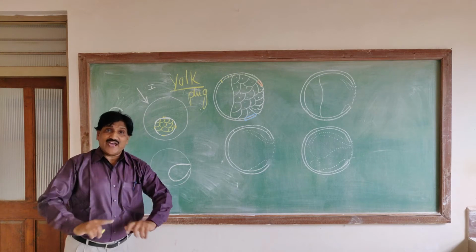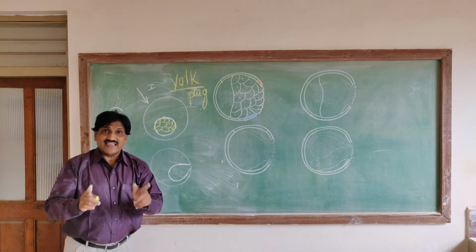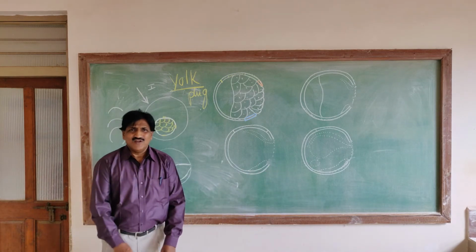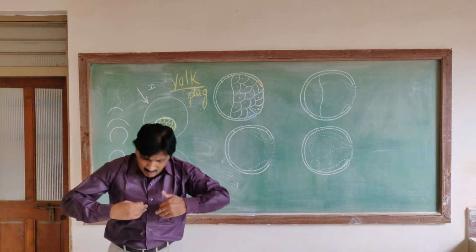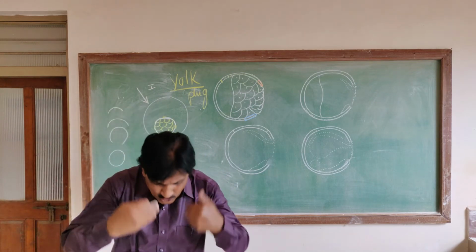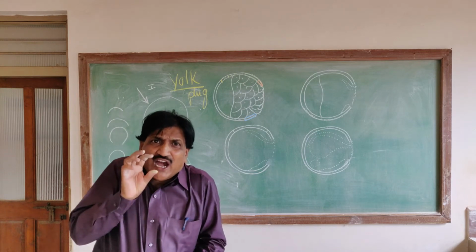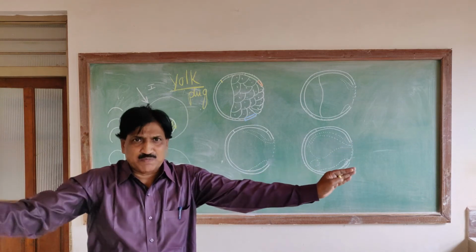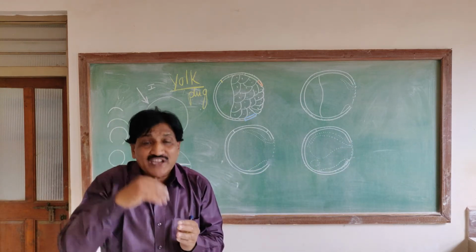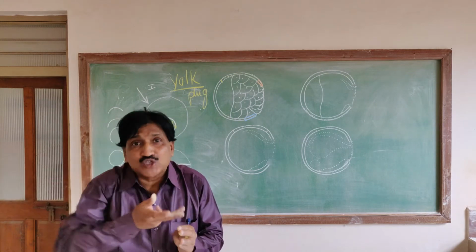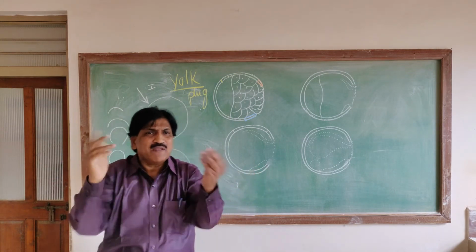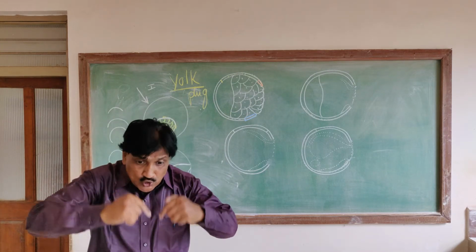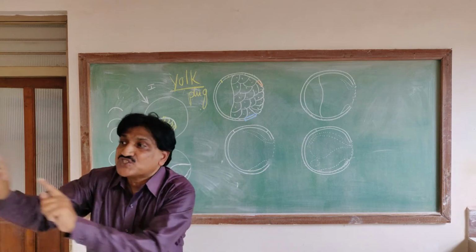The embryo having a yolk plug is called the yolk plug stage. Some of the macromeres or endoderm gather around the blastopore in the form of a plug, and that plug is called the yolk plug.